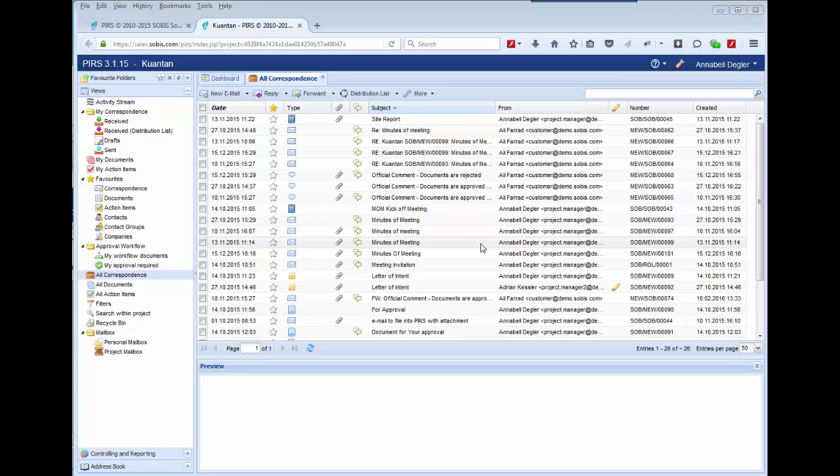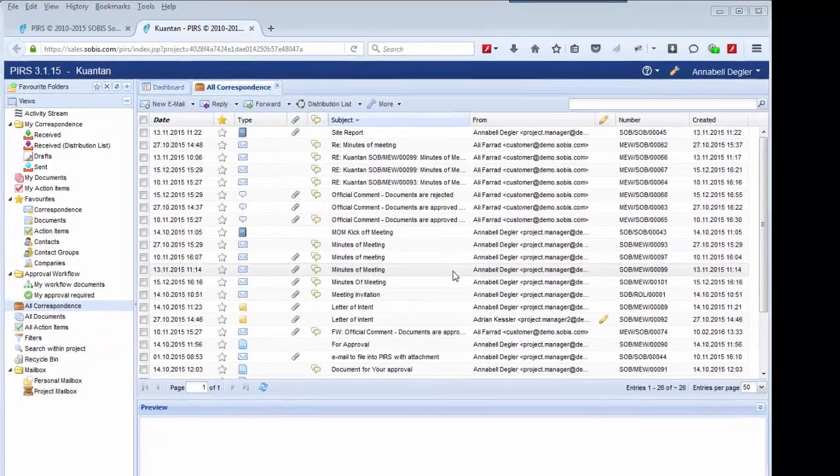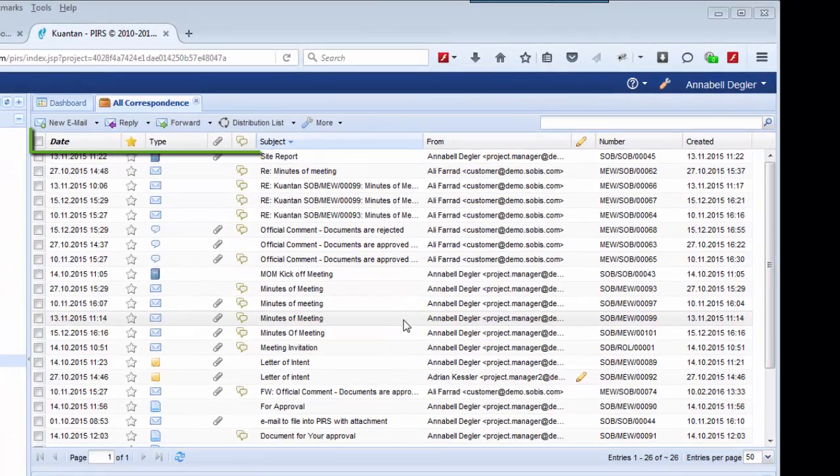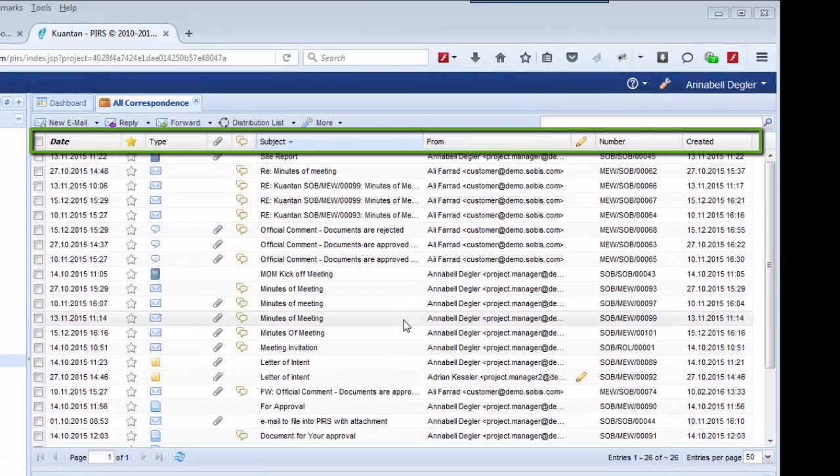Next, I want to define the sender, my company, as well as the recipient, my customer. For this particular value, we can use the sender and the recipient code, which is used to generate the unique reference number for each PIRS correspondence. But currently, the sender and recipient codes are not displayed in my correspondence grid.